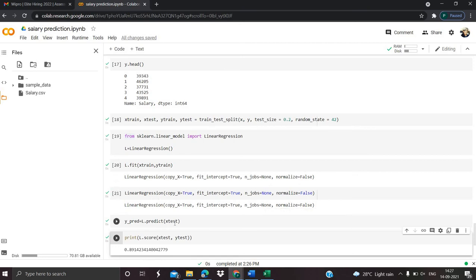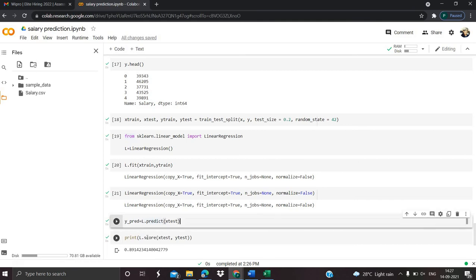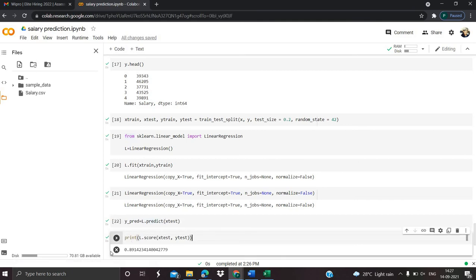Here we can predict the salary. If it is 0 years of experience, then how much is the salary? And the next step gives the output, that is, my project accuracy is 0.89, which is correct.